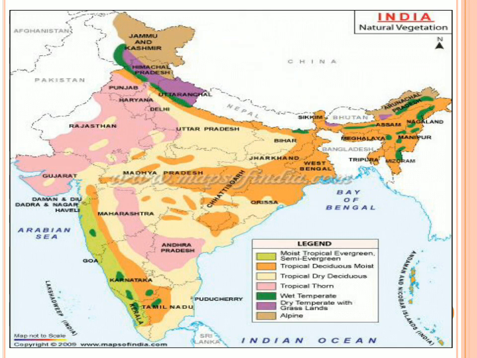Just like this, when we consider the Jammu Kashmir portion, that would be alpine in nature, with some parts of Arunachal Pradesh. Then we have dry grasslands in the upper portions of Himachal and Uttarakhand. Then we have wet evergreen in some parts below Uttaranchal and Himachal Pradesh, some portions of the Western Ghats, and some portions in the northeast also. Tropical thorn, in pink color, is in the interior peninsular plateau as well as the Rajasthan and Gujarat portion. So all in all, you can just pause the video and see which areas have what kind of vegetation in the country.